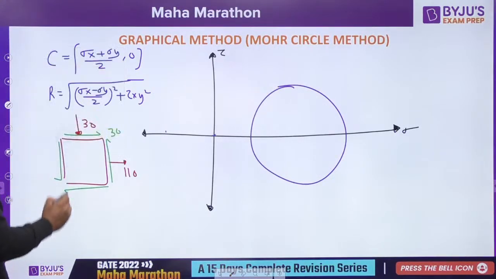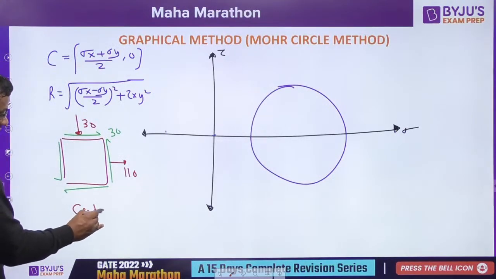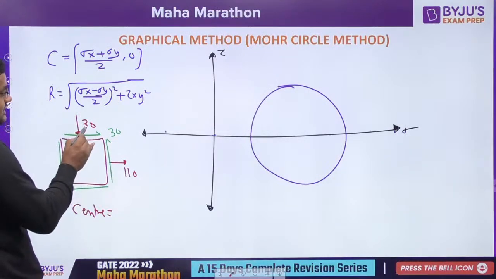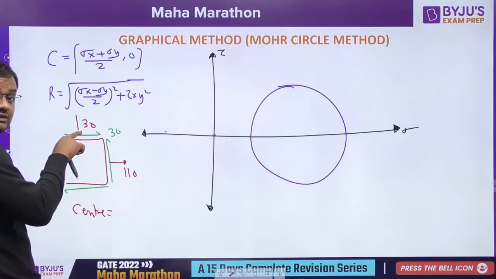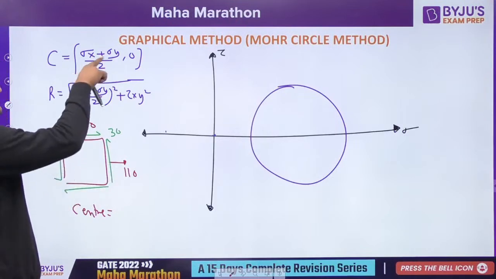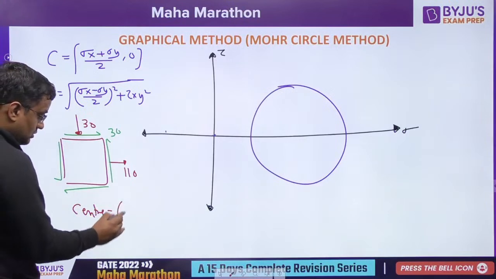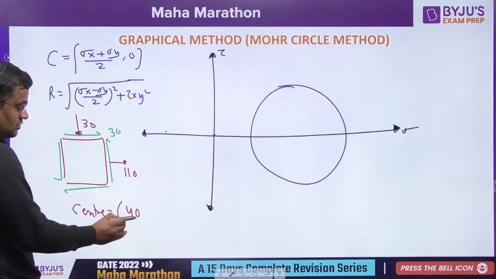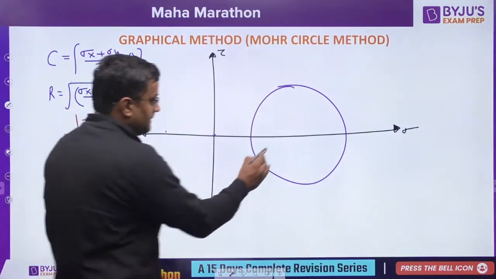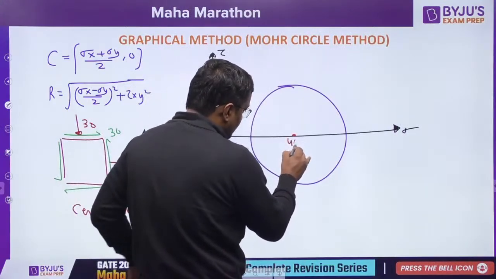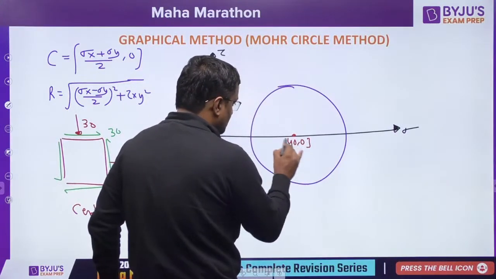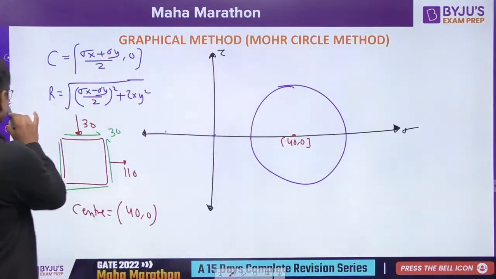So what is the center? 110 plus 30. Oh, sorry, minus 30, it is compression. 110 minus 30, how much will it be? 80 by 2. 80 by 2 is 40, comma 0. So the center will be 40 comma 0. Getting or not? Yes. What is the radius? Sigma x minus sigma y by 2, whole square.